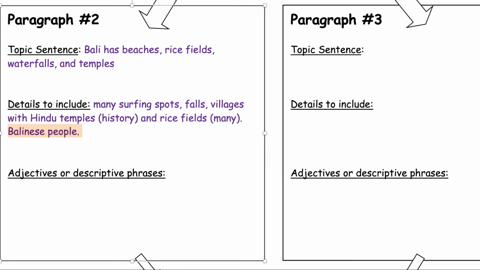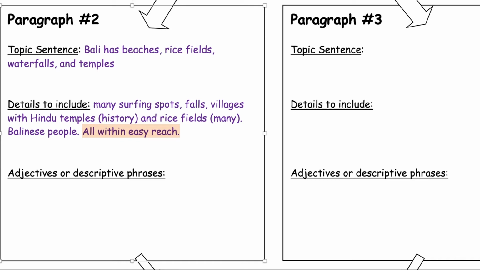Of course, I can also talk about Balinese people. They're warm, they're welcoming, they are very tolerant of people visiting. And all of this is easy to reach, right? So that's an element that's very important in my description.